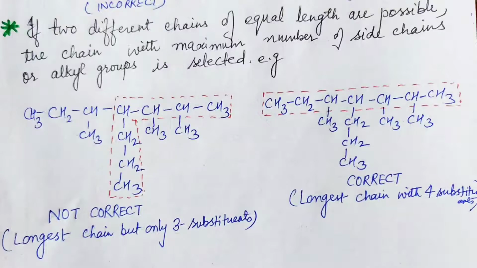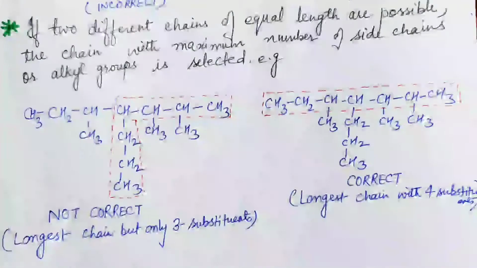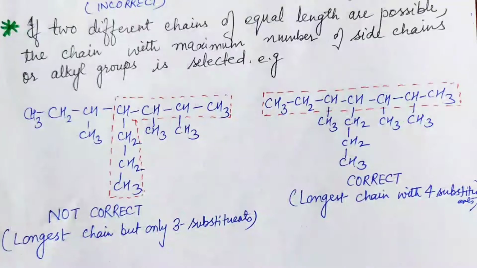Now, if two different chains of equal length are possible, the chain with the maximum number of side chains or alkyl groups is selected. You can easily understand this by the following example. Here two different chains have been selected, but the first one is not correct because the longest chain has only 3 substituents.